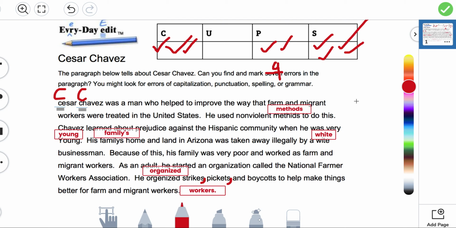You have successfully edited the 9 errors in the Cesar Chavez nonfiction paragraph with me. Follow along is what you did. Click the green arrow to turn this in. Thank you for watching, and make sure to use the text boxes with me. It's easier to type it in than try to write it with the marker. And make sure that your paragraph has all the editing marks and that you've corrected them with me.